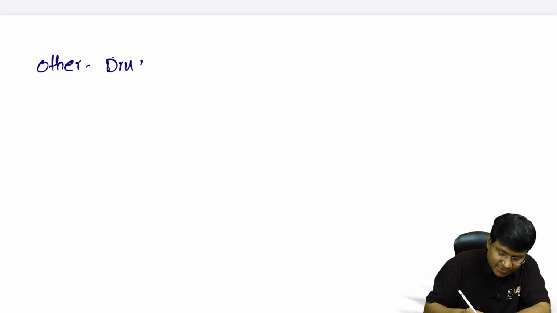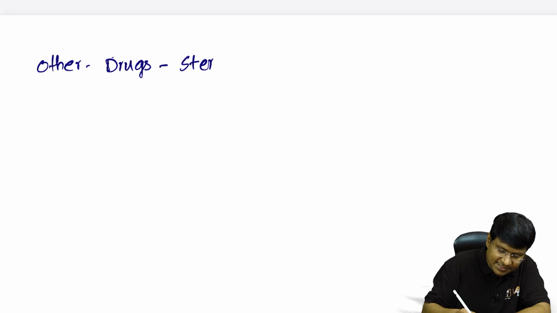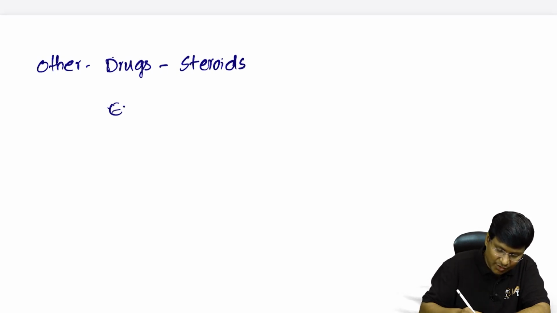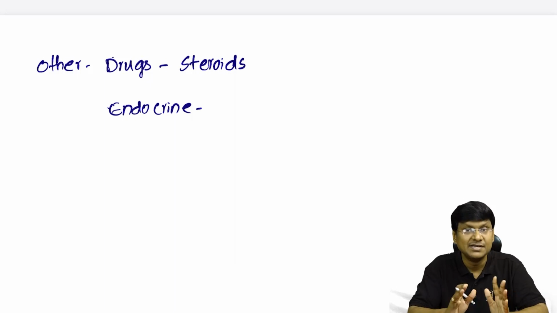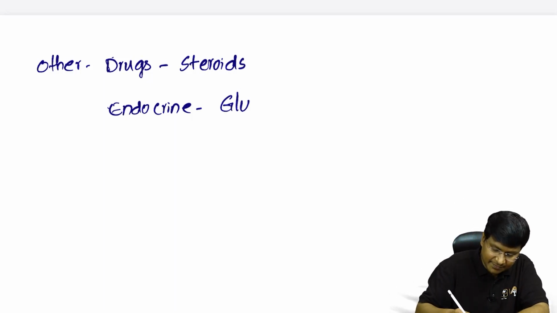Whereas in other forms of diabetes mellitus, we have certain drugs which will be causing hyperglycemia. The very important group of drugs are the steroids, right? And then we also have some endocrine conditions which will be causing hyperglycemia apart from diabetes. The other endocrine conditions which will be causing hyperglycemia will be, number 1, glucagonoma.